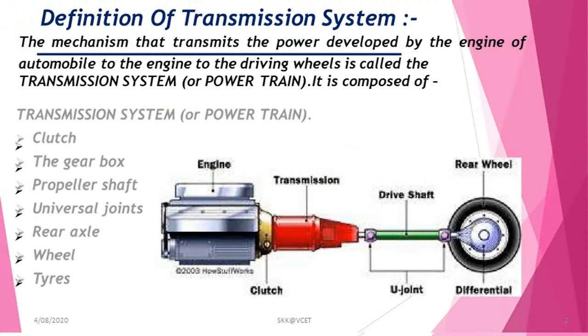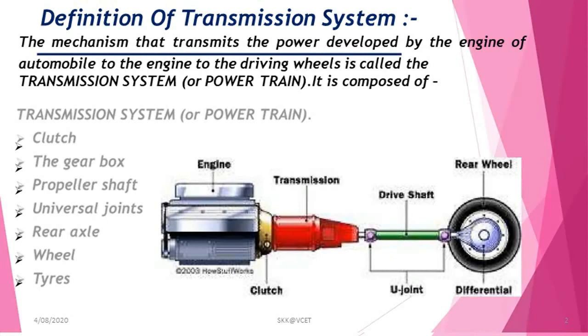Definition of transmission system. The mechanism that transmits the power developed by the engine of an automobile to the driving wheels is called the transmission system, also called the powertrain.